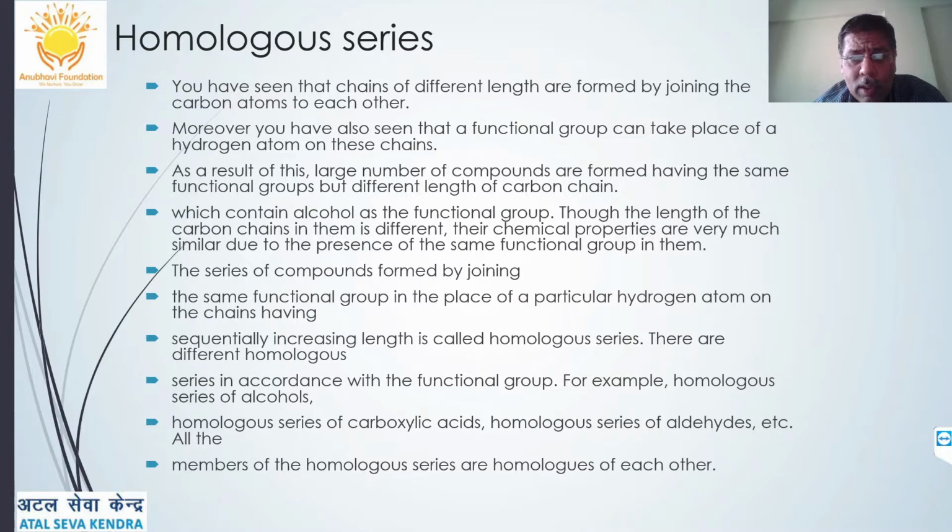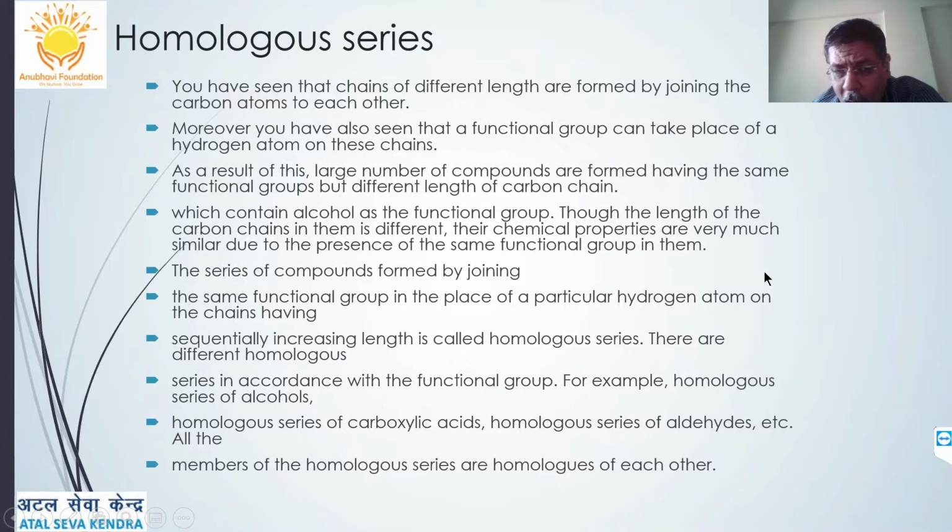Now coming to homologous series. So what are homologous series? You have seen that chains of different lengths are formed by joining the carbon atoms to each other. Moreover, you also know that a functional group can also take part in the chain formation. As a result, a large number of compounds are formed having the same functional group but different lengths of carbon chains, which contain alcohol as a functional group. Though the length of the carbon chain in them is different, their chemical properties are very much similar due to the presence of the same functional group in them.